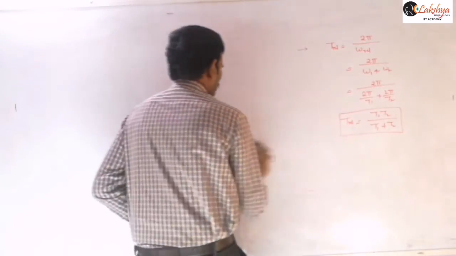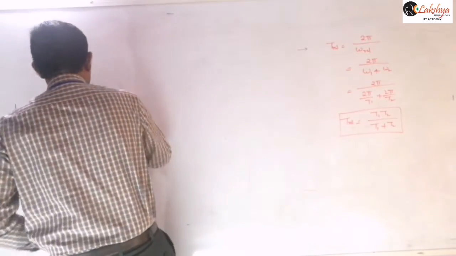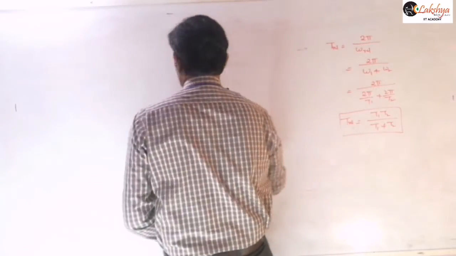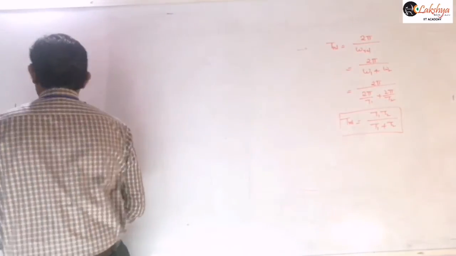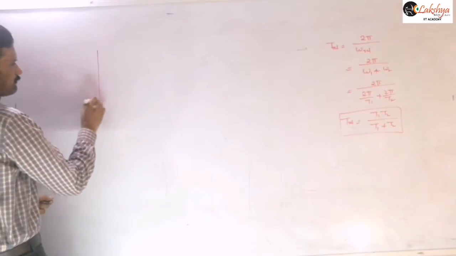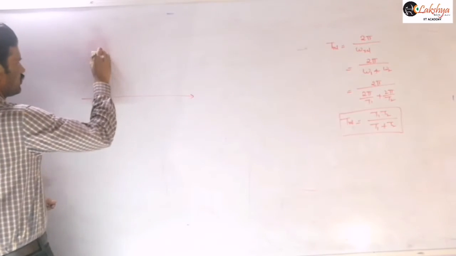Let us see a problem based on this. The first problem I am taking: note down this problem.